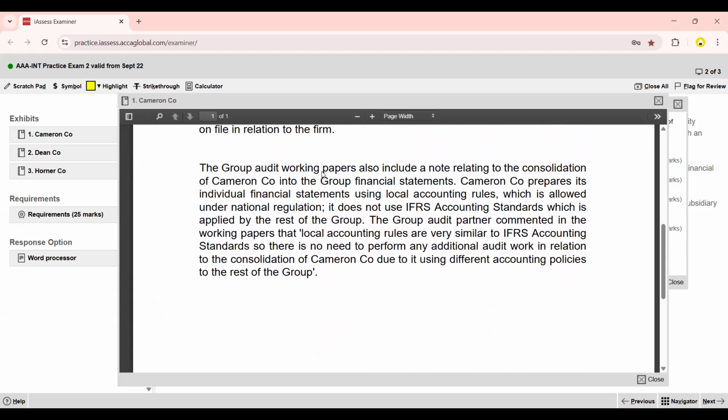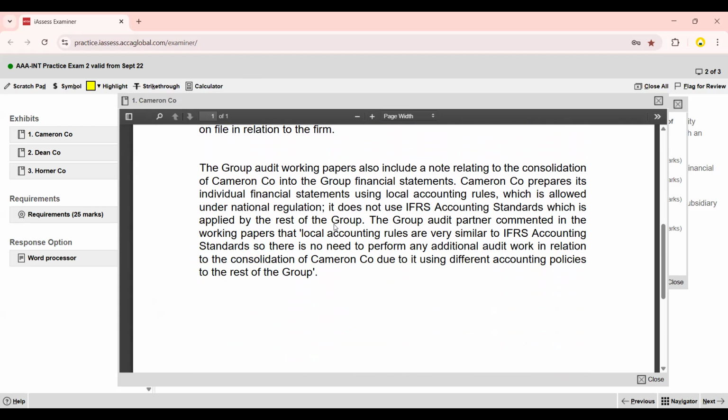The group audit working papers also include a note relating to the consolidation of Cameron Company into the group financial statements. Cameron Company prepares its individual financial statements using local accounting rules, which is allowed under national regulation. It does not use IFRS accounting standards, which are applied by the rest of the group.